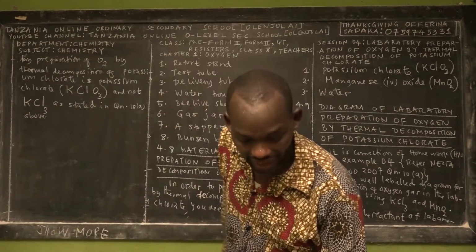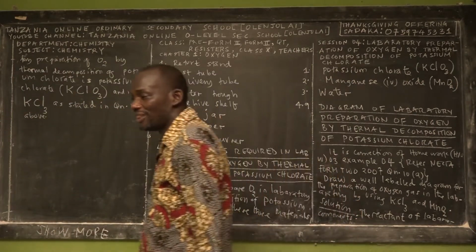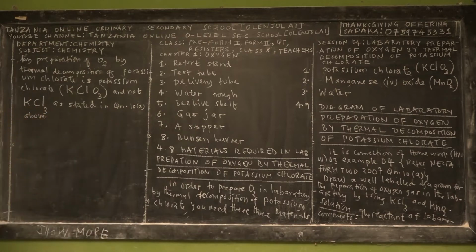After giving that comment, then you go to the fact. So you say that the following is the diagram of the laboratory set of the experiment of preparation of oxygen by thermodecomposition.